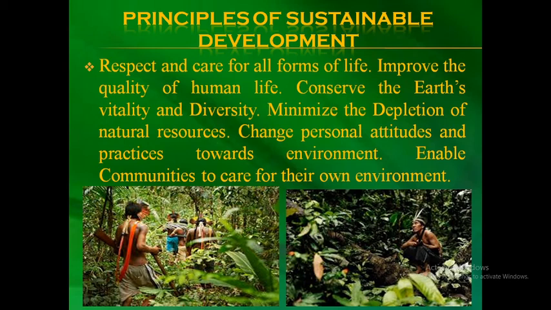Enable communities to care for their own environment means to give responsibilities to the communities staying in forest, so that they also can take care of the environment, as these communities understand those forests much better.